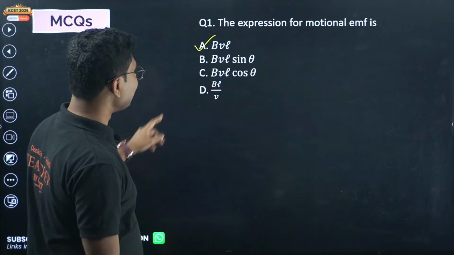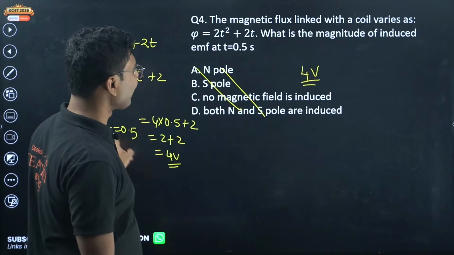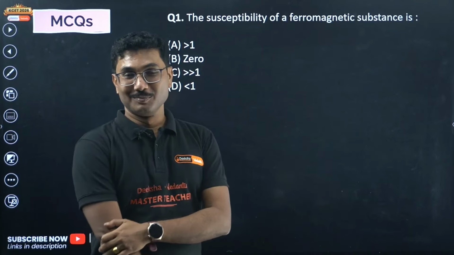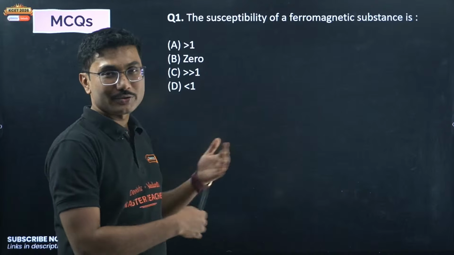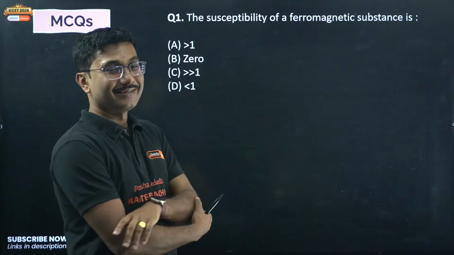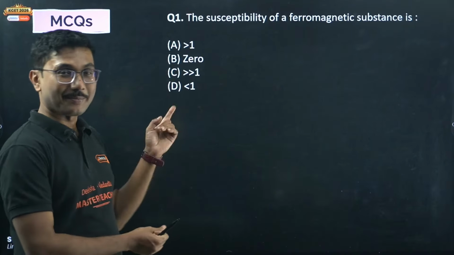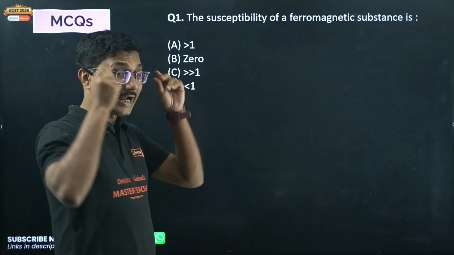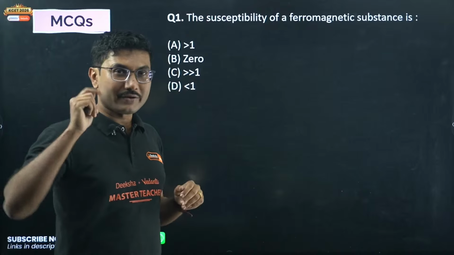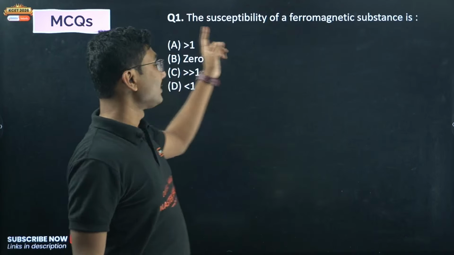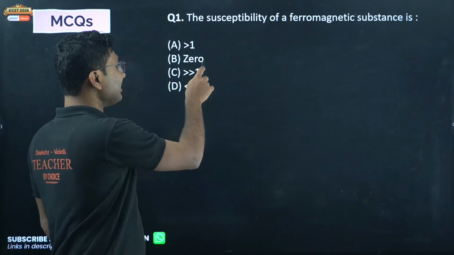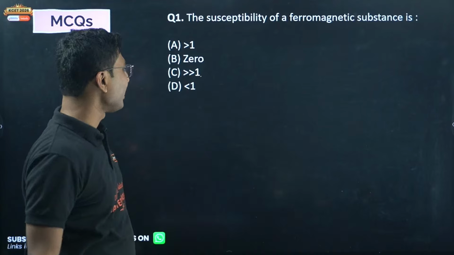This is magnetism and matter, but the MCQs are from electromagnetic induction, so it is slightly swapped, sorry for that. These questions are from magnetism and matter, but the chapter heading is electromagnetic induction. I will try to correct that in the PDF version, and the PDF will be available after the lecture is over. The susceptibility of a ferromagnetic substance is greater than 1, 0, very very greater than 1, less than 1.